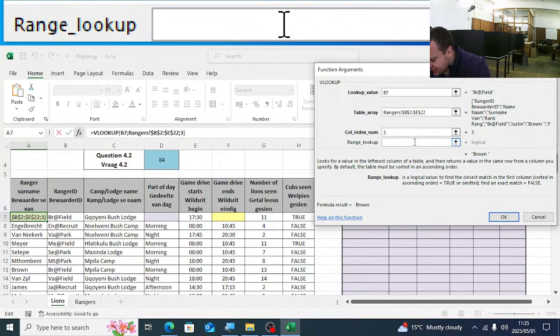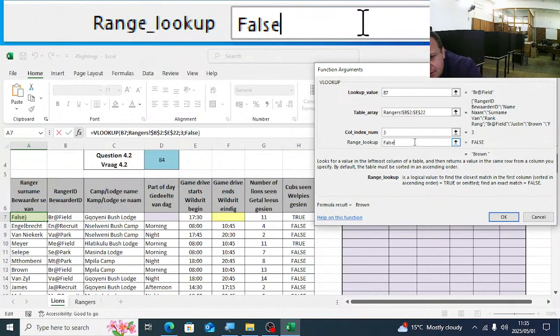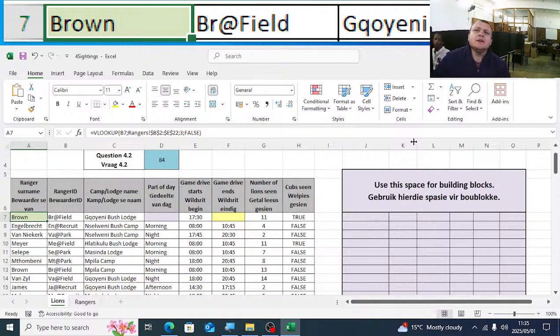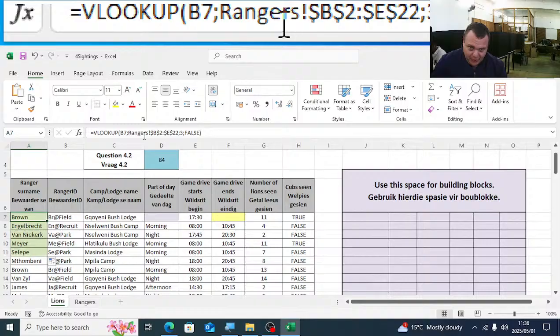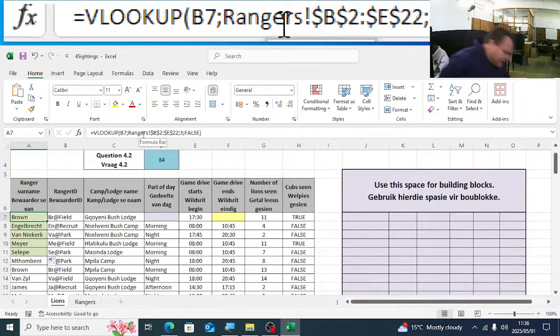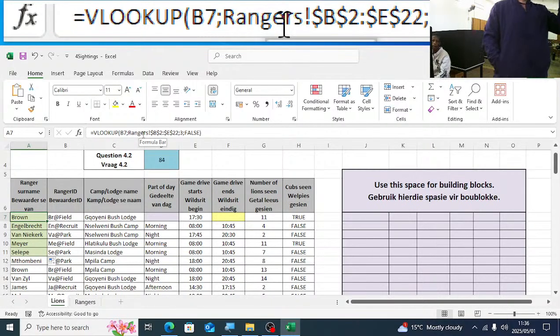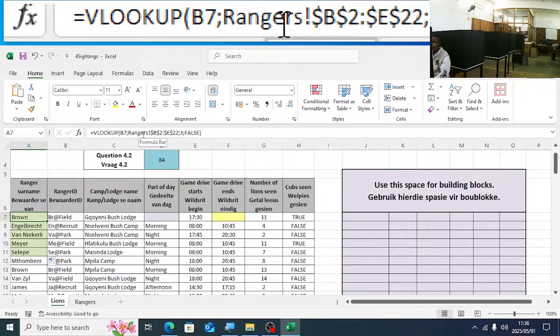And we're going to use here true or false. We're going to use false. Why false? Because it's an exact value. It is the ranger ID that is the value that you must look up. There's no intervals. If we use true, there is intervals. Alright, so it's VLOOKUP. What do you want to look up?